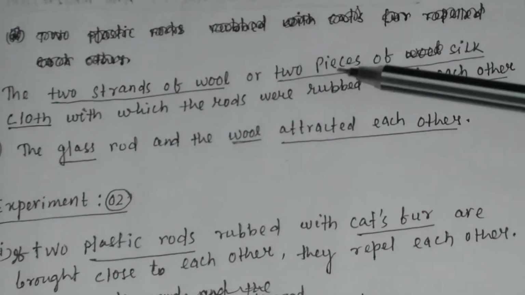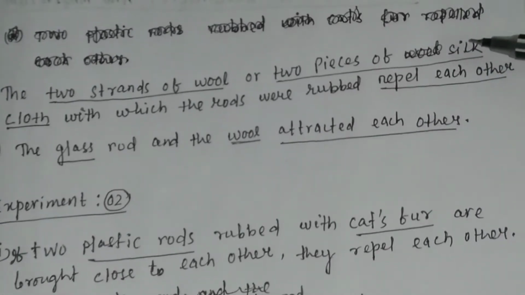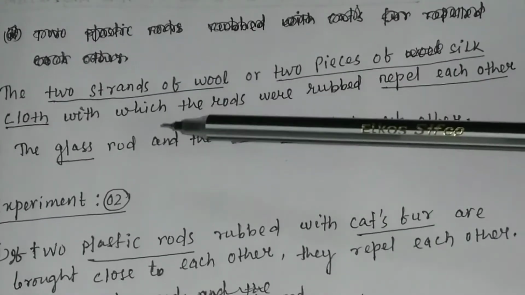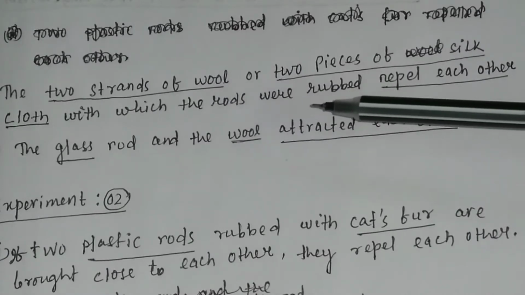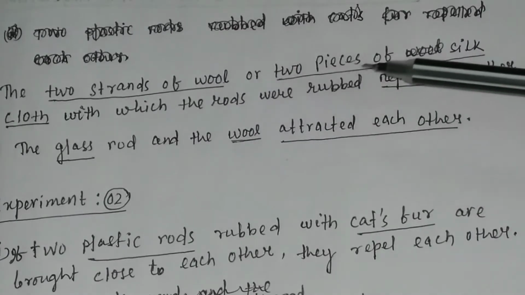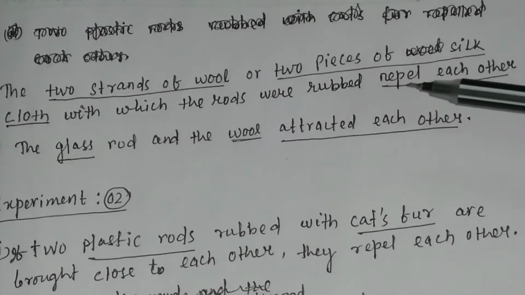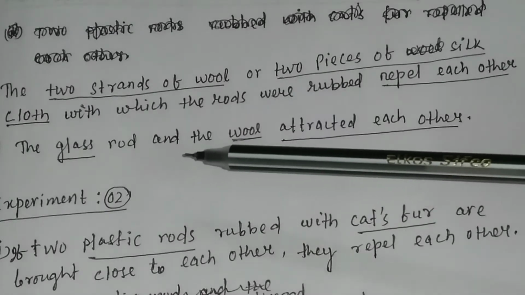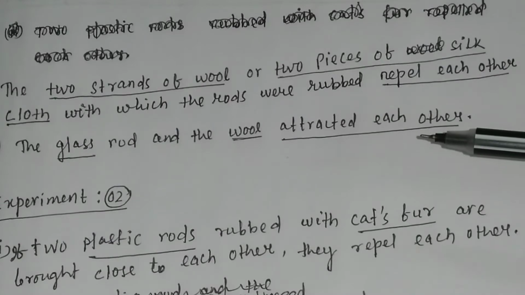Now what you do, you bring the two pieces of silk cloth with which you have rubbed the glass rods. If you take the two pieces of silk cloth, they will also repel each other. But the glass rod and the wool or silk cloth will attract each other.